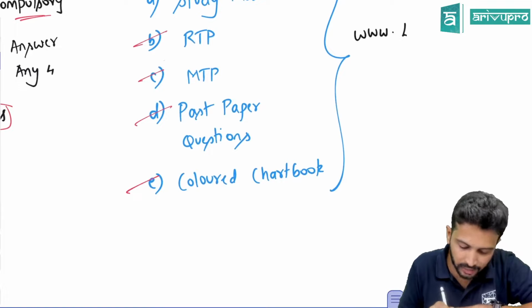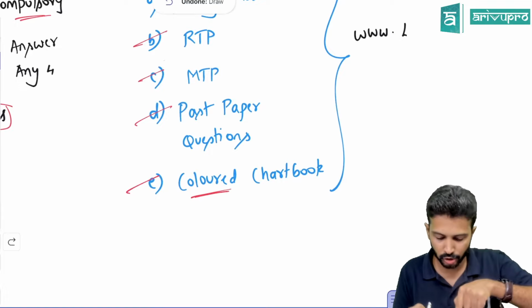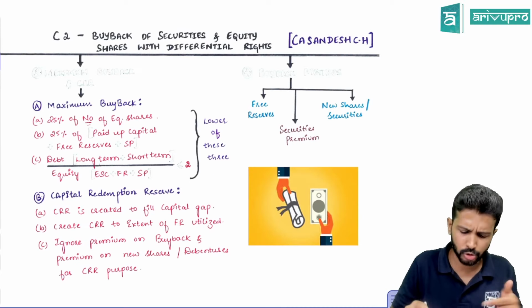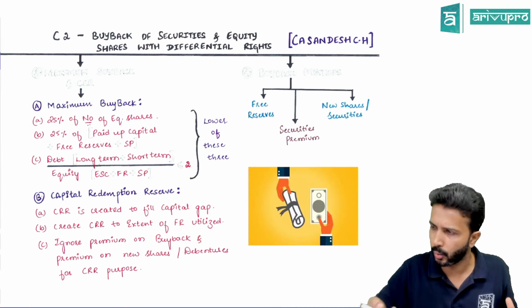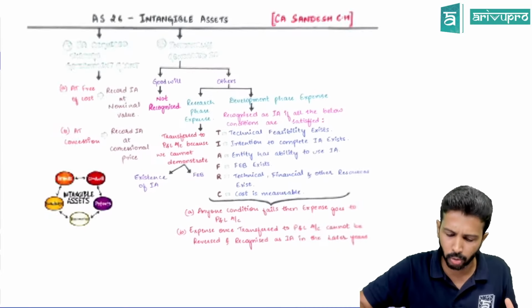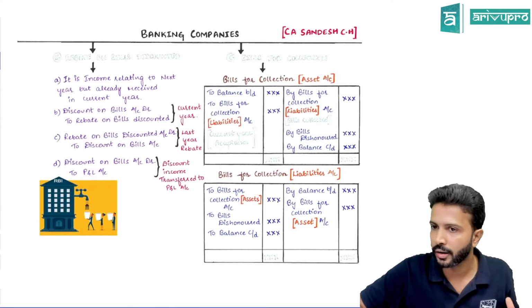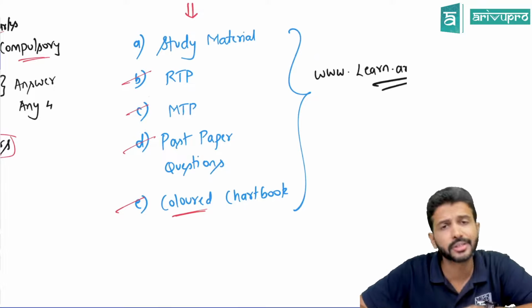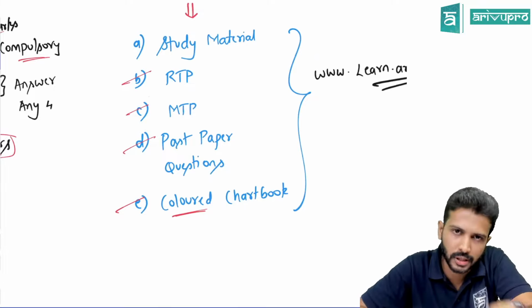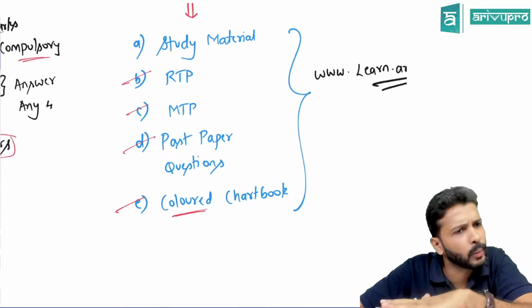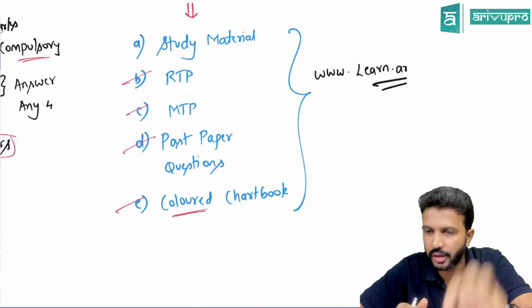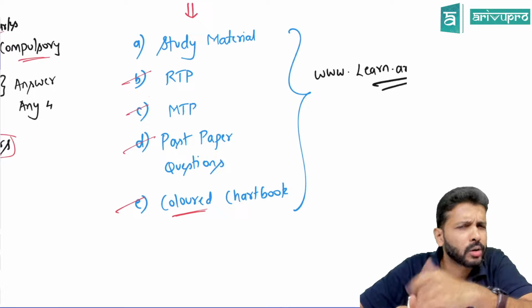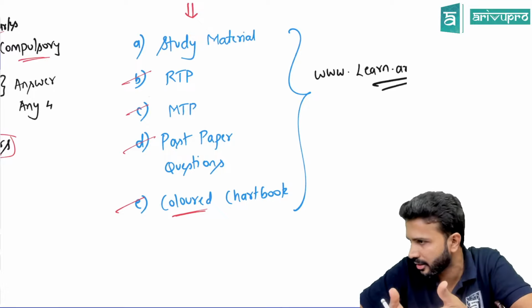Along with this, you have the option to purchase another one known as the colored chart book. I'm showing you a simple sample chart book, how it looks. This is how a sample chart book will look. It's a handwritten chart book. The intention of making this chart book is that all the concepts you need for your advanced accounting paper have been incorporated into it. It will be about 50 or maybe around 60 pages.